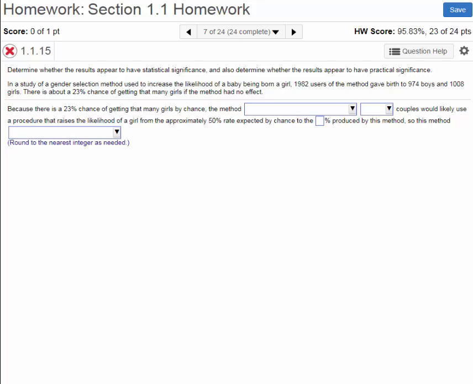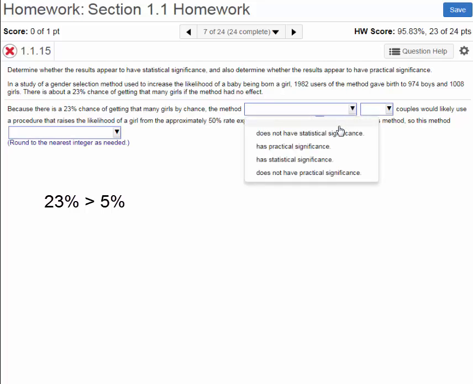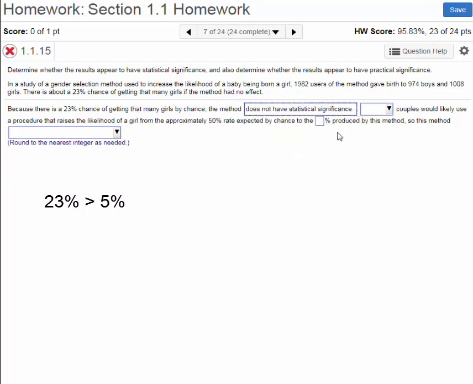This happens because there is an ordinary, regular, typical variation in the number of boys and number of girls born to couples. Do we consider something that occurs 23% of the time to be unusual? No, 23% is a pretty big number. It's way more than our surprise threshold of 5%. This lets us answer the first part of the exercise. It says, because there is a 23% chance of getting that many girls by chance, the method does not have statistical significance. We make this choice purely mathematically, simply because 23% is bigger than 5%.